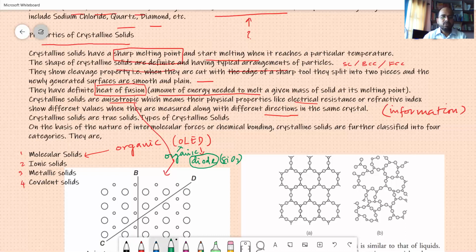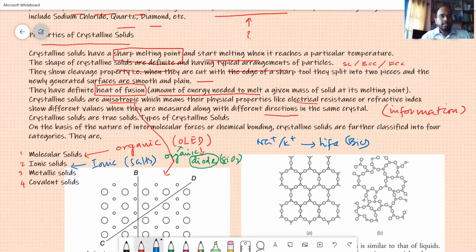Then you have what are called ionic solids. Just remember they are salts. The most common is table salt, sodium chloride, with some combination of potassium chloride also. And the sodium potassium pumping inside gives rise to life in the biosystem.